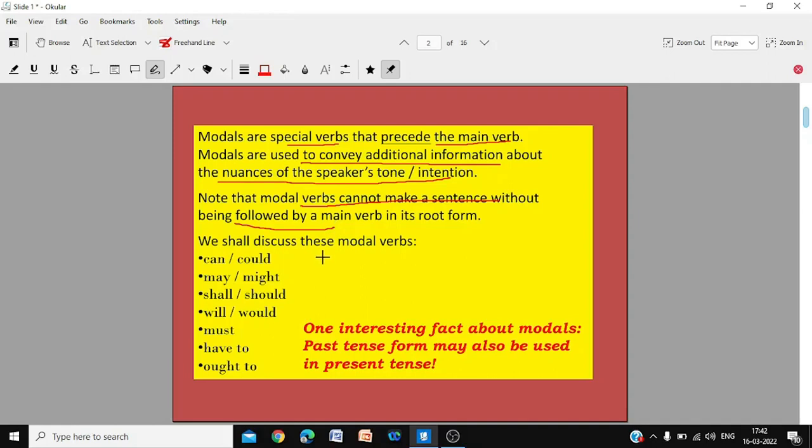We shall discuss these modals in detail. And one interesting fact about modals: past tense forms may be used in the present tense. We will see how.